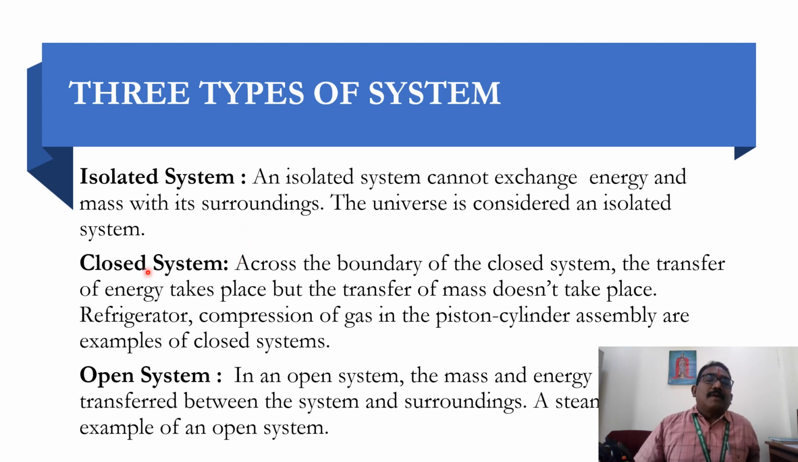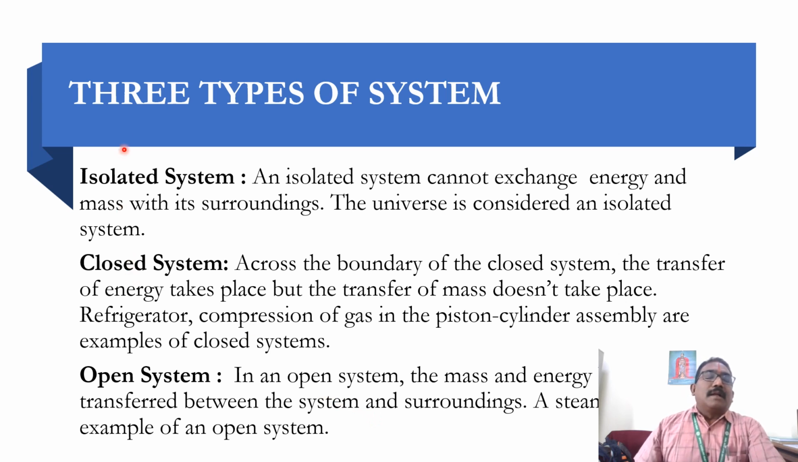The next one is the closed system. Across the boundary of a closed system, the transfer of energy takes place, but the transfer of mass does not take place. For example, a refrigerator, or compression of gas in a piston cylinder assembly, are examples of a closed system, like a gas cylinder. The transfer of energy takes place, but not of mass. The third one is the open system. In an open system, mass and energy are transferred between the system and its surroundings. A steam engine is an example of an open system.